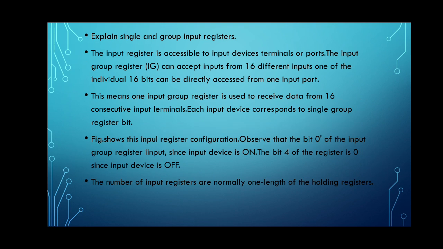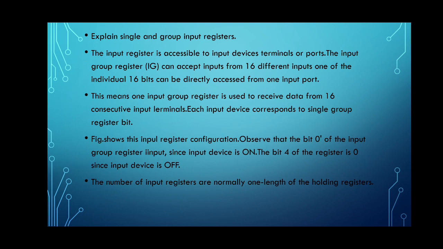Group input registers are used to save the space, that is, in order to save the memory, these group registers are used. A single bit input register can be connected with the 16 bits or 8 bits depending upon the number we require. Or in some PLCs, the input register can be a single bit.